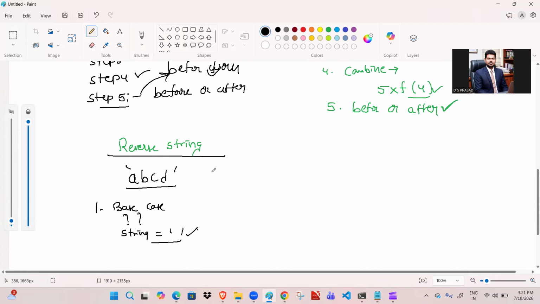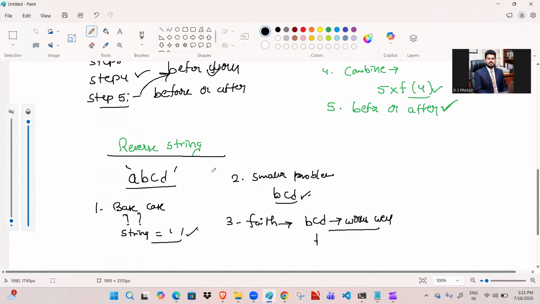Okay. String is empty means we need to stop there. So that is the base case. The second one is the smaller problem, which is nothing but BCD. The third one is nothing but faith. Faith is nothing but BCD works well, in the sense that it gives DCB. This is the output.